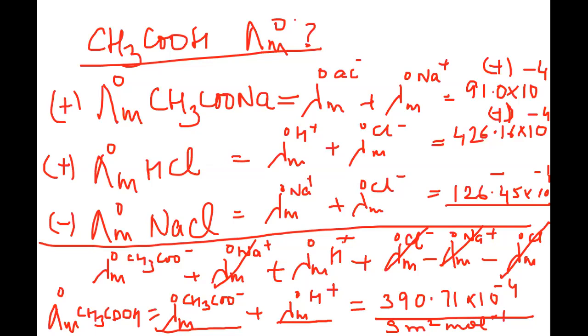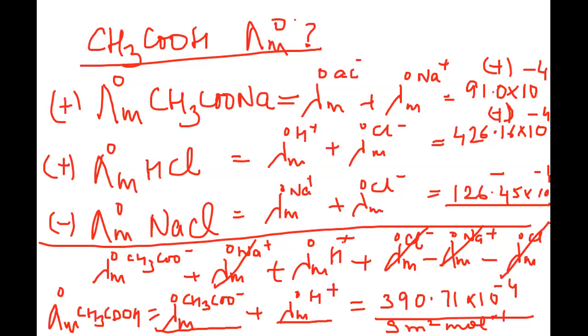So sometimes in the question they can give you the molar ionic conductance at infinite dilution for one of the ions, and they'll ask you to find it for the other ion. So these kinds of questions also can be given in the numericals.